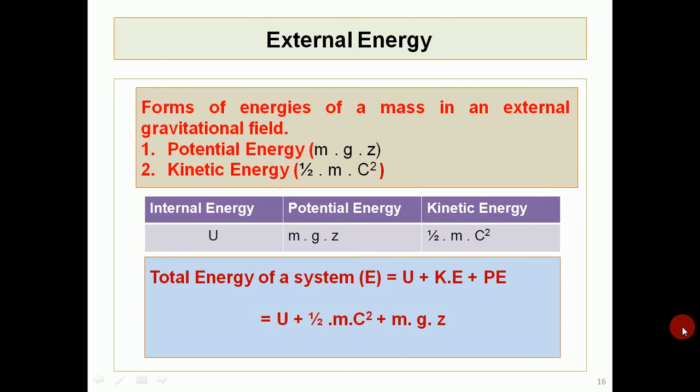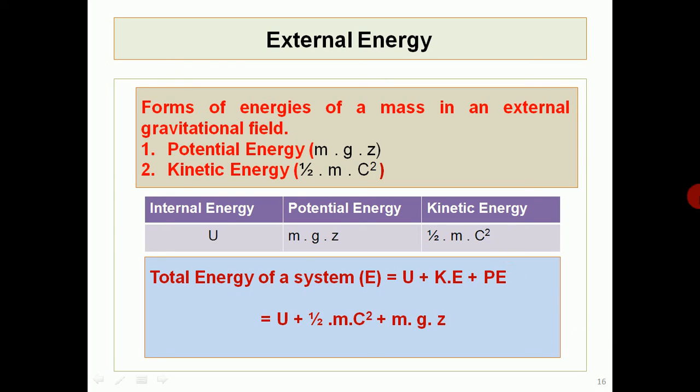What is external energy? External energy is the energy possessed in the external gravitational field. These can be of two forms: one is potential energy and the other is kinetic energy.